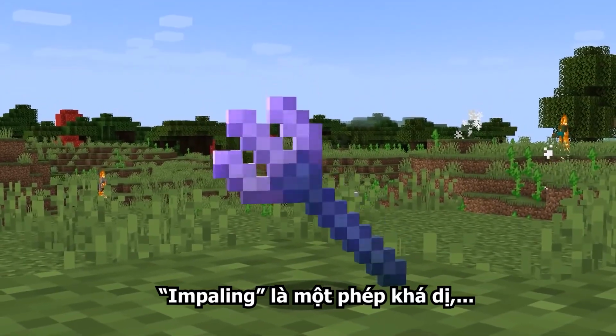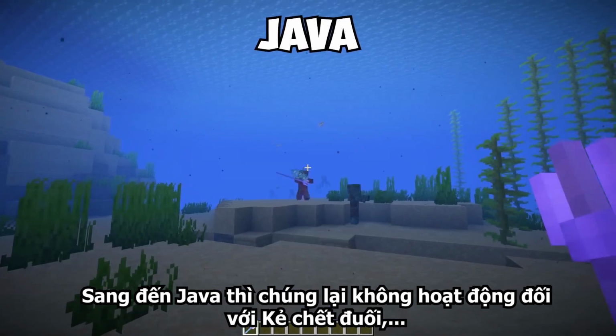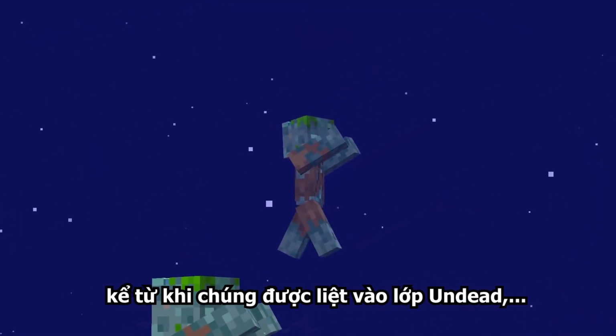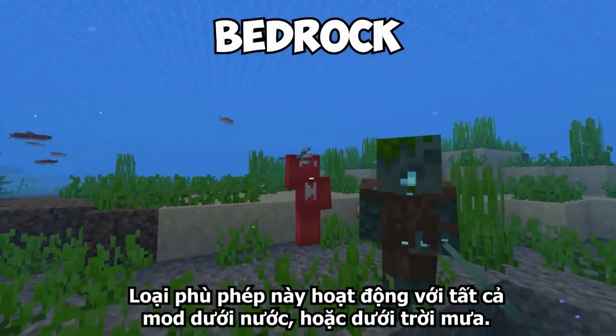Impaling is a weird enchantment, because while it's meant to apply extra damage to underwater mobs, in Java it doesn't work on drowned, since they're classified as undead, and thankfully Bedrock cleans this up and the enchantment works on any and all mobs that are underwater or under the rain.